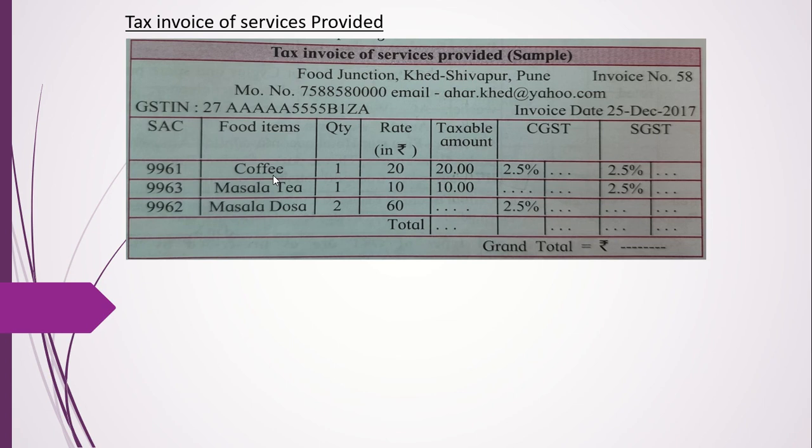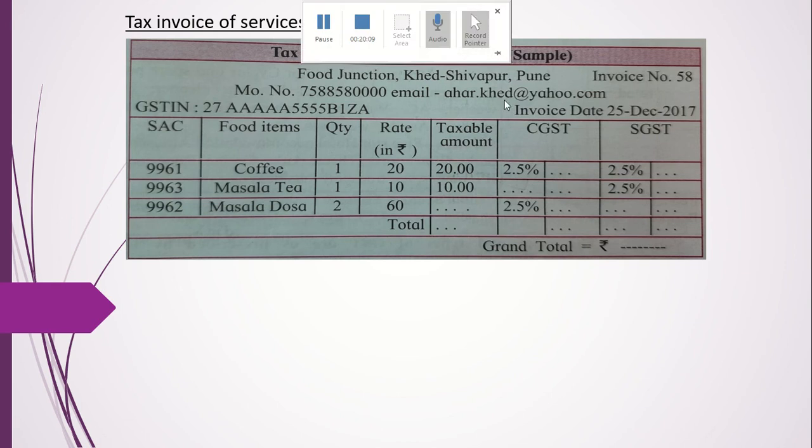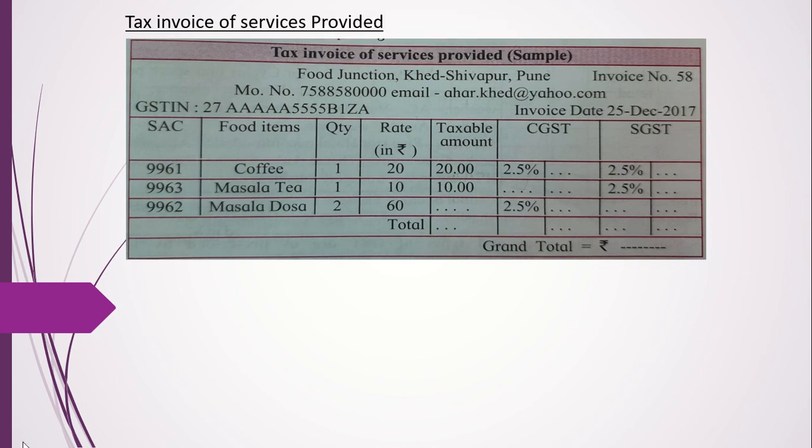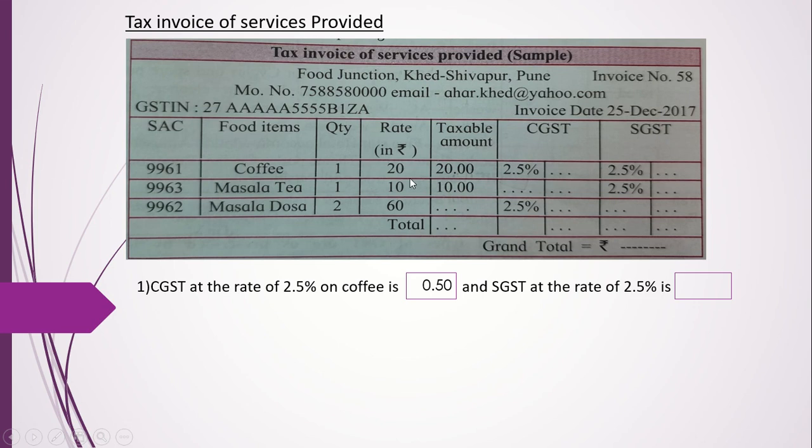So now let's look at this coffee. Now the person has had one coffee. Rate of one coffee is 20 rupees. Now CGST at 2.5% on it we have to calculate. So how do we calculate? Now earlier the sum was given, right? Earlier the invoice was given. Here it is not given, so we have to calculate.